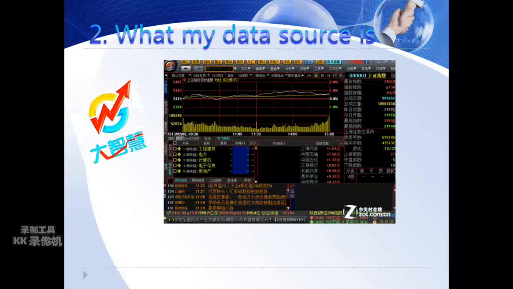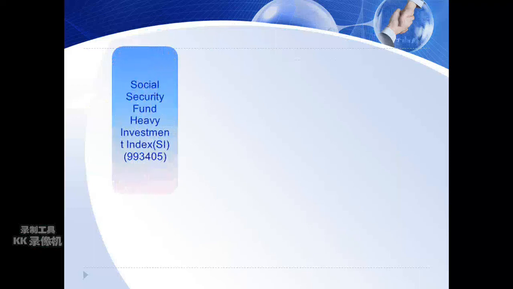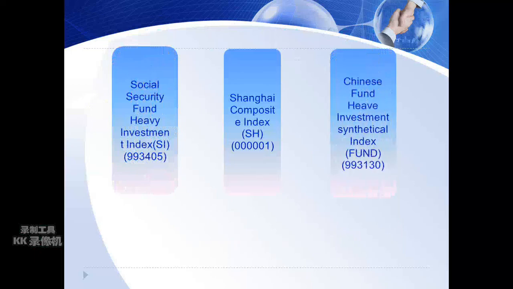Secondly, what my data source is. The data source comes from Great Wisdom Platform software, which is a stock market analysis software commonly used in China. I pick the Social Security Fund Heavy Investment Index, in short SI Index, the Shanghai Composite Index, in short SH Index, and the Chinese Fund Heavy Investment Cynical Index, in short Fund Index. These are indexes exclusively compiled by Great Wisdom Company by the PEG index calculation method, used as research material.